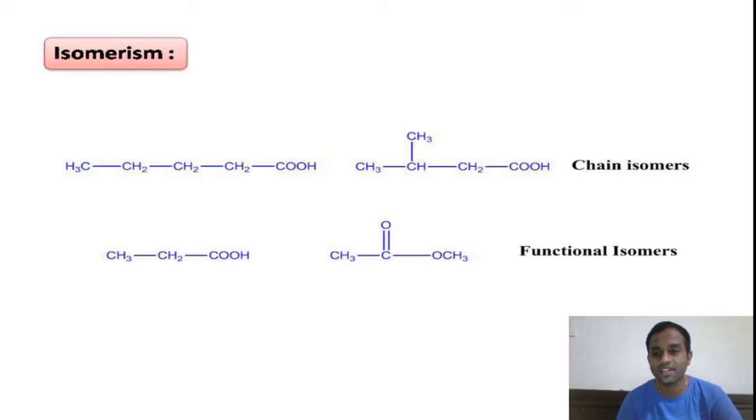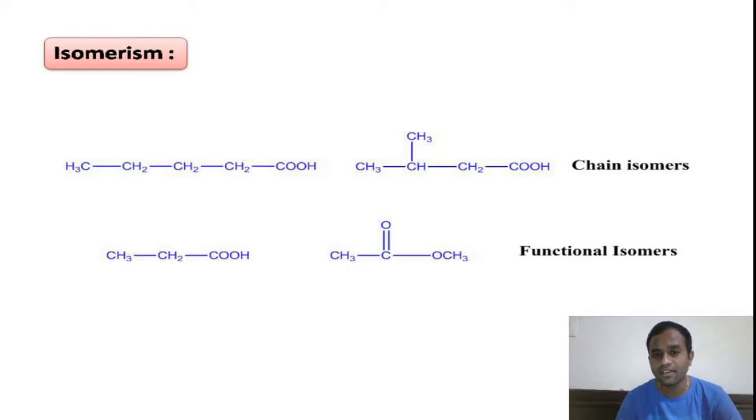The first one is chain isomerism. The name itself indicates these are isomers which differ in the chain. If you look at the first compound, it is a linear compound having 5 carbon atoms in the main chain, that is pentanoic acid. Whereas in the second one, in the main chain we have only 4 carbon atoms, and there is a methyl substituent at the third position.